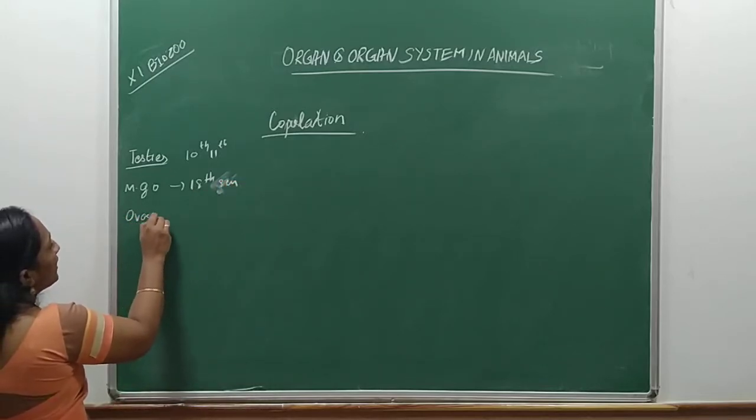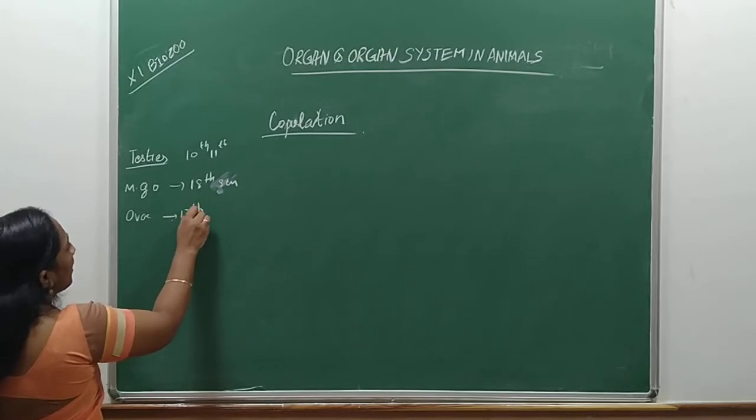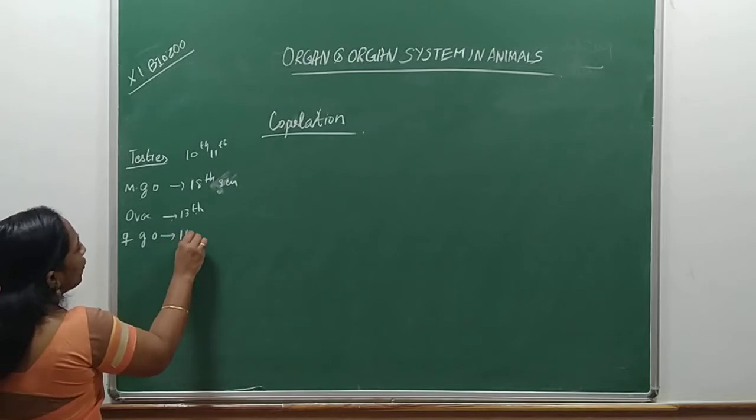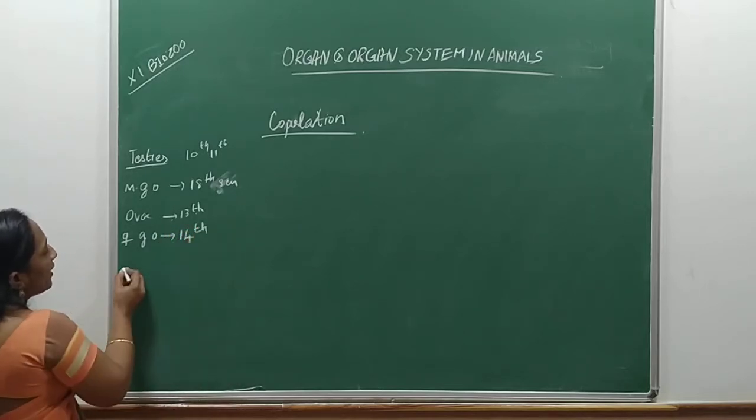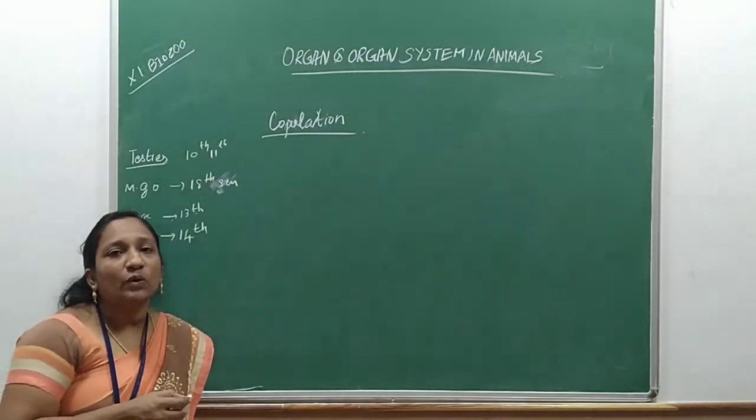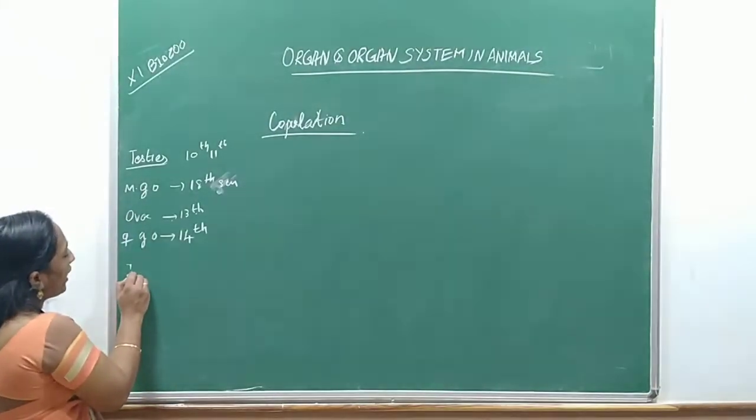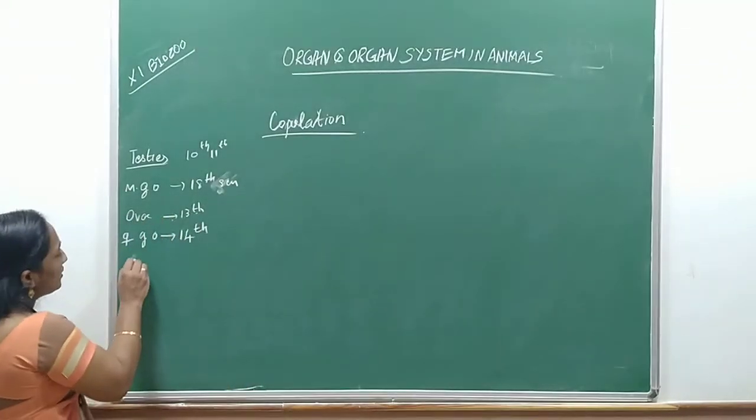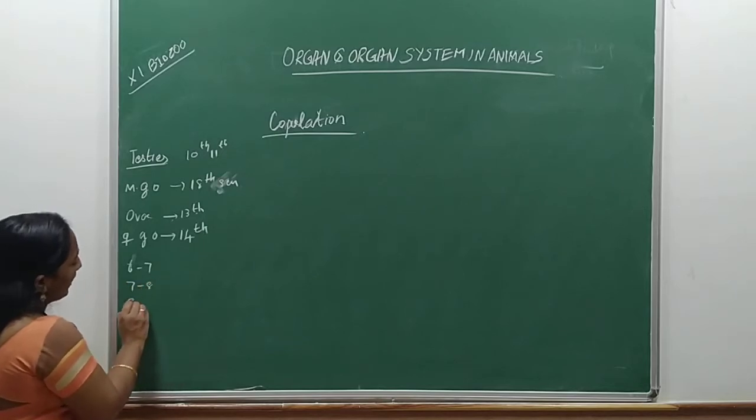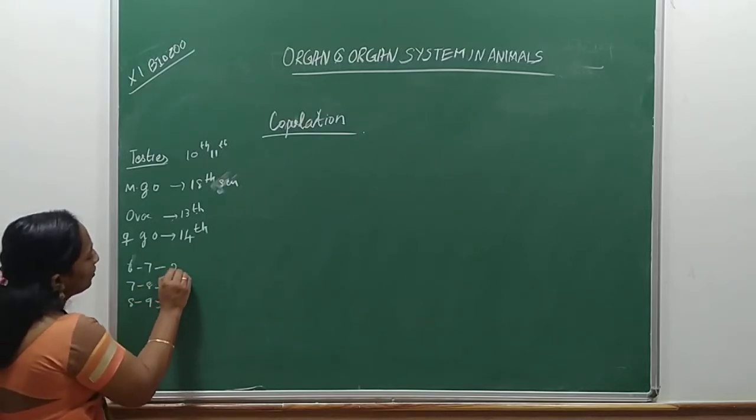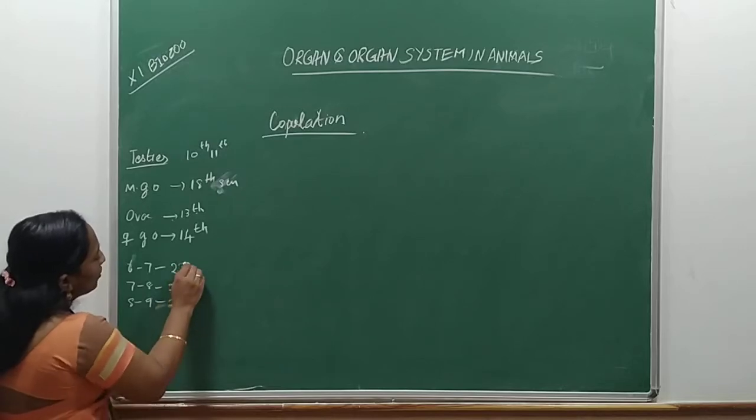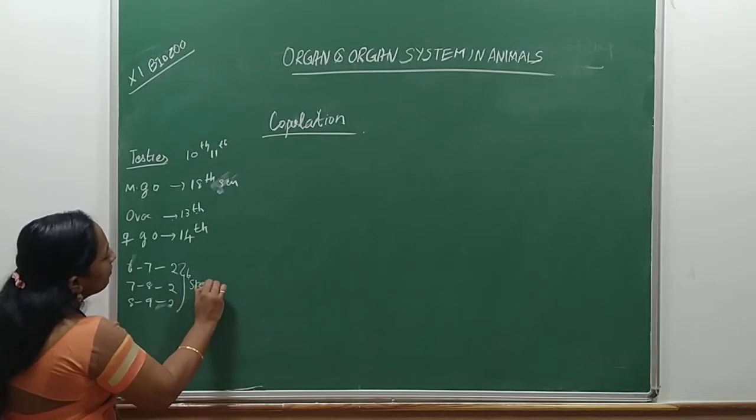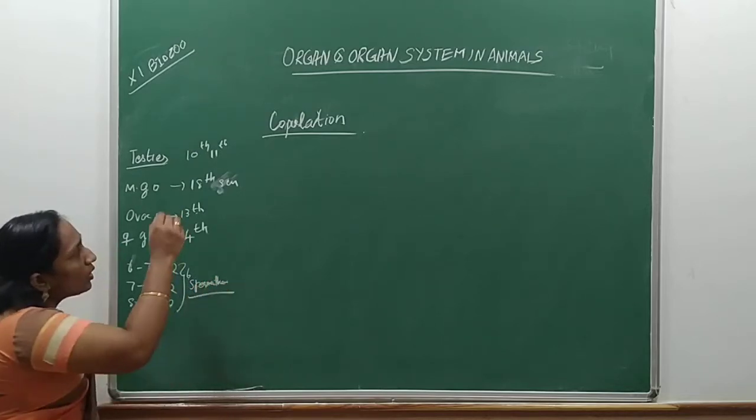Likewise, where are the ovaries present? In the 13th segment, and the female genital pore opens in the 14th segment. Understood? And in addition, where is the spermatheca located? Between 6 to 7, 7 to 8, and 8 to 9. 2, 2, 2. So totally 6 spermathecae.